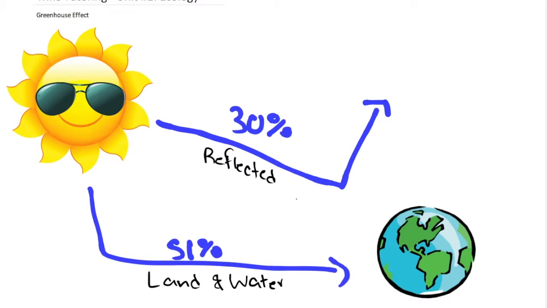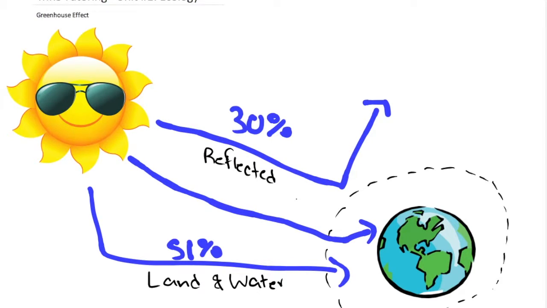For those of you who don't know, there is an atmosphere around the earth, and the atmosphere allows only specific things to get in, but a lot of the sun's energy is reflected back into space due to the Earth's atmosphere. So about 30% is reflected. And this is the actual harmful one. About 19% of it is actually absorbed by the atmosphere and the clouds. So about 19% is absorbed by clouds, right?